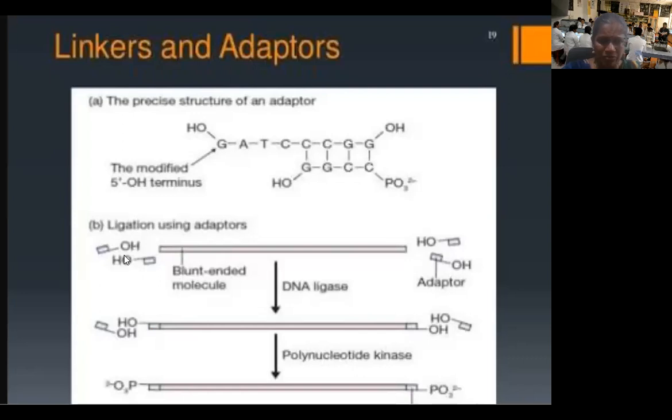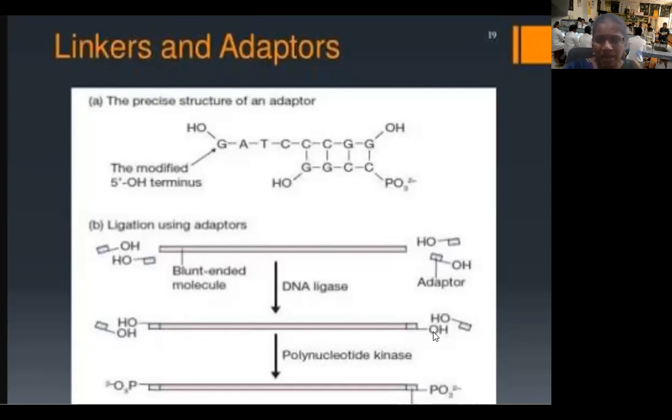Then we treat with DNA ligase, whose job is to seal the adopters to the blunt-ended DNA molecule. You can see the sealing is done here. So on either side, we have converted the blunt-ended DNA molecule to a sticky-ended DNA molecule.